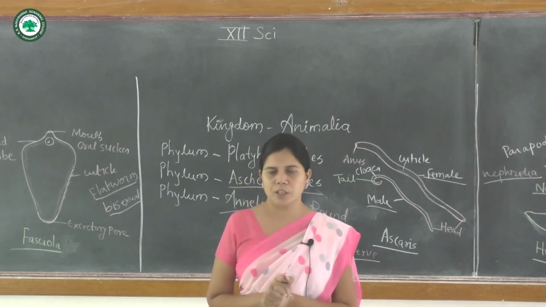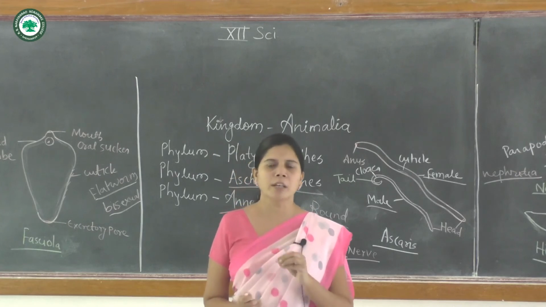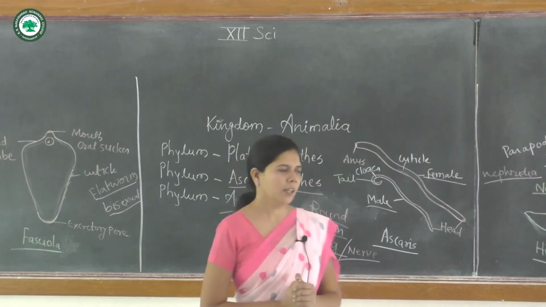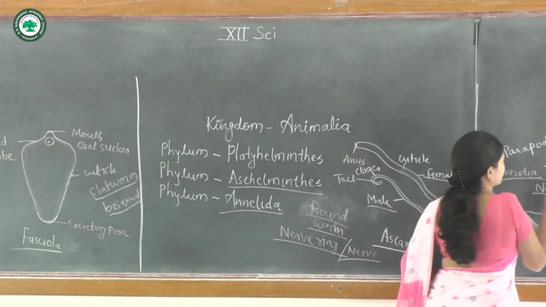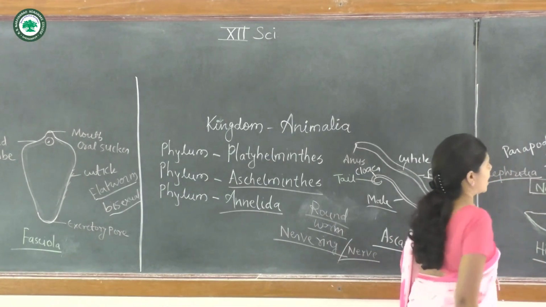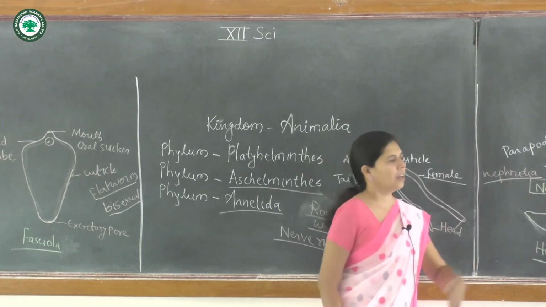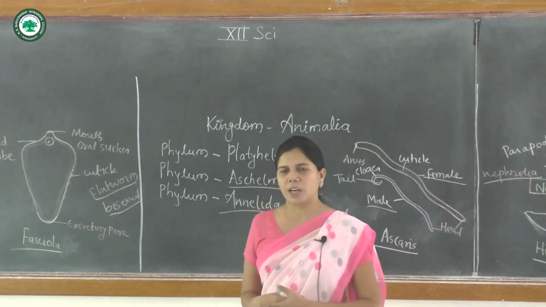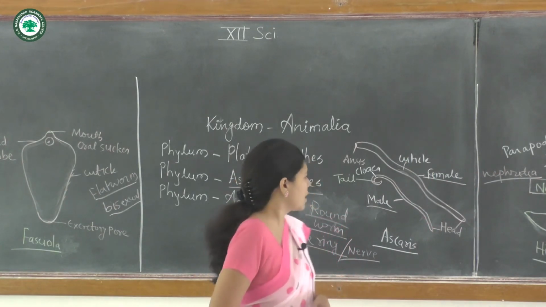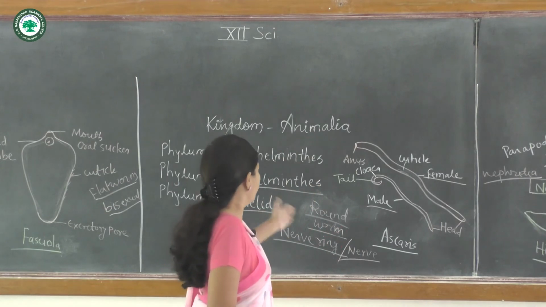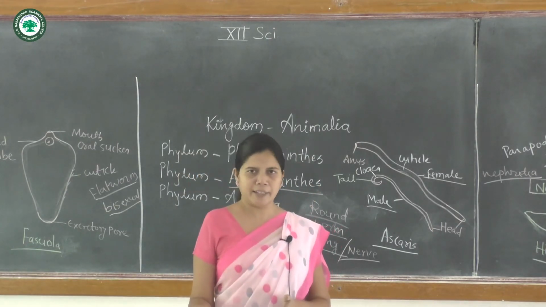Here male and female are not separate, but a few are dioecious. The dioecious animal from the Annelida is Nereis. Dioecious means the male and female are separate, but the leech and earthworm are bisexual and hermaphrodite. So today we discussed the comparative study between Platyhelminthes, Aschelminthes and the Annelida.